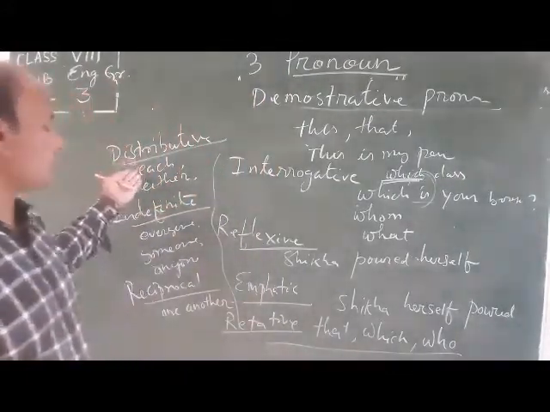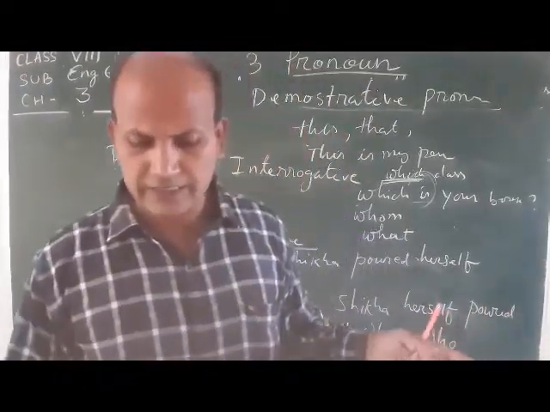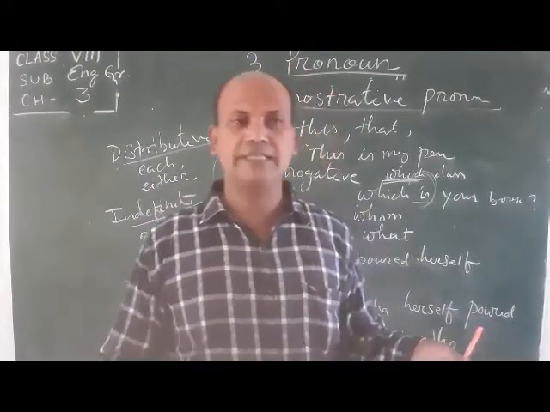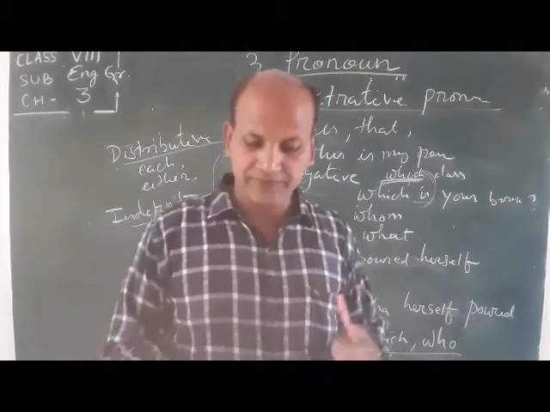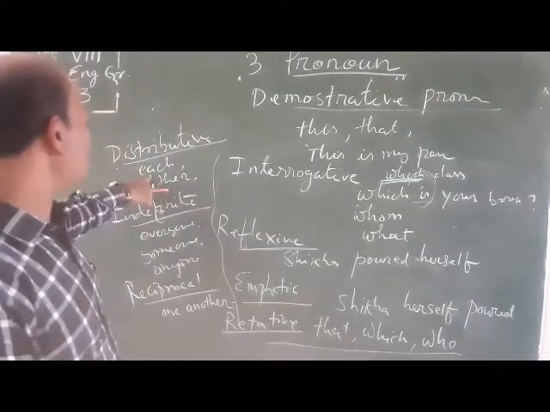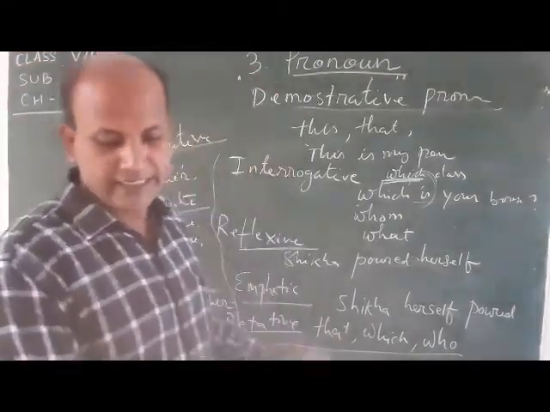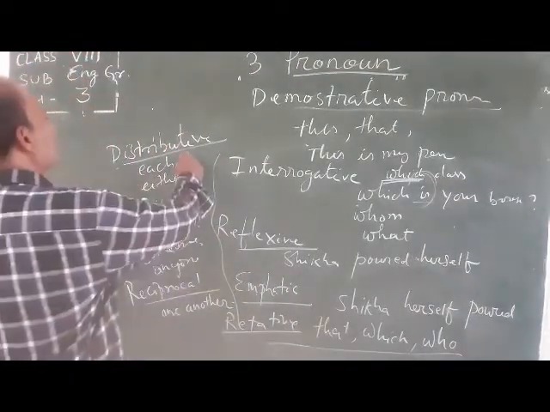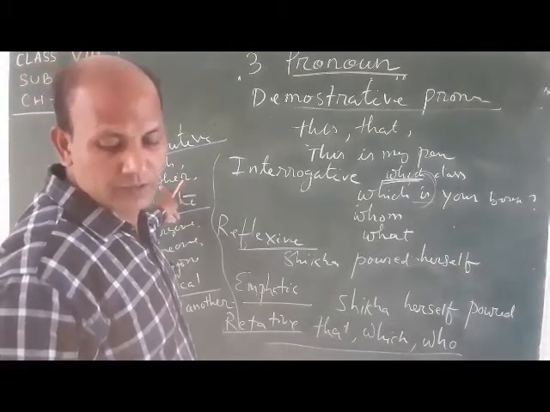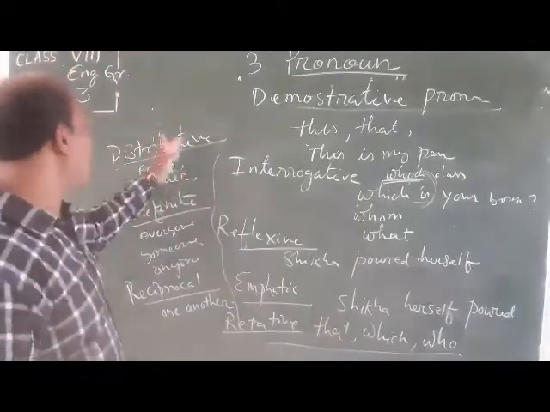So let's come to distributive pronouns. Distributive pronouns can be taken singularly and separately, just like either, neither, each, every, everyone. These are all distributive pronouns. Just like, each of the books was damaged, to distribute each of the books. Either of them. Neither has any idea. So it's clear about distributive pronouns.